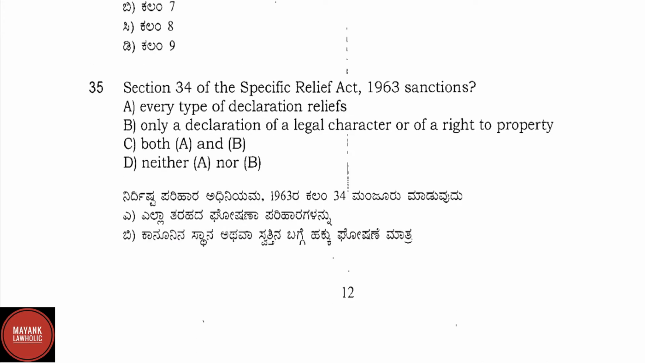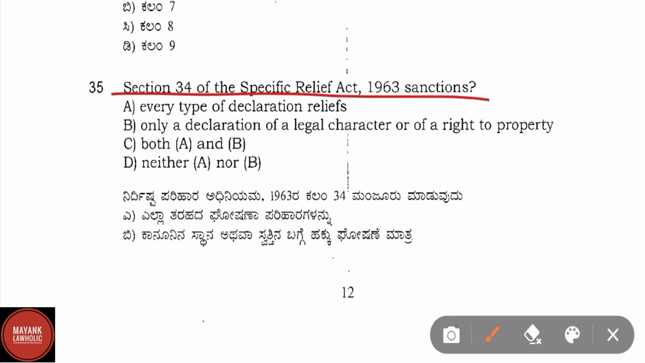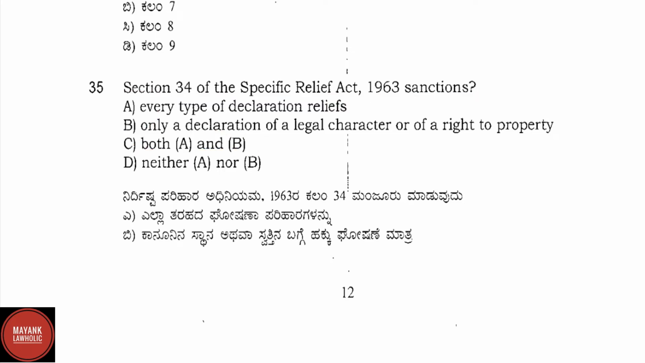Question number 35. Section 34 of the Specific Relief Act 1963 sanctions option A, every type of declaration, reliefs option B, only a declaration of legal character or of right to property, option C, both A and B, and option D, neither A nor B. Here the correct answer is option A, that is both A and B.